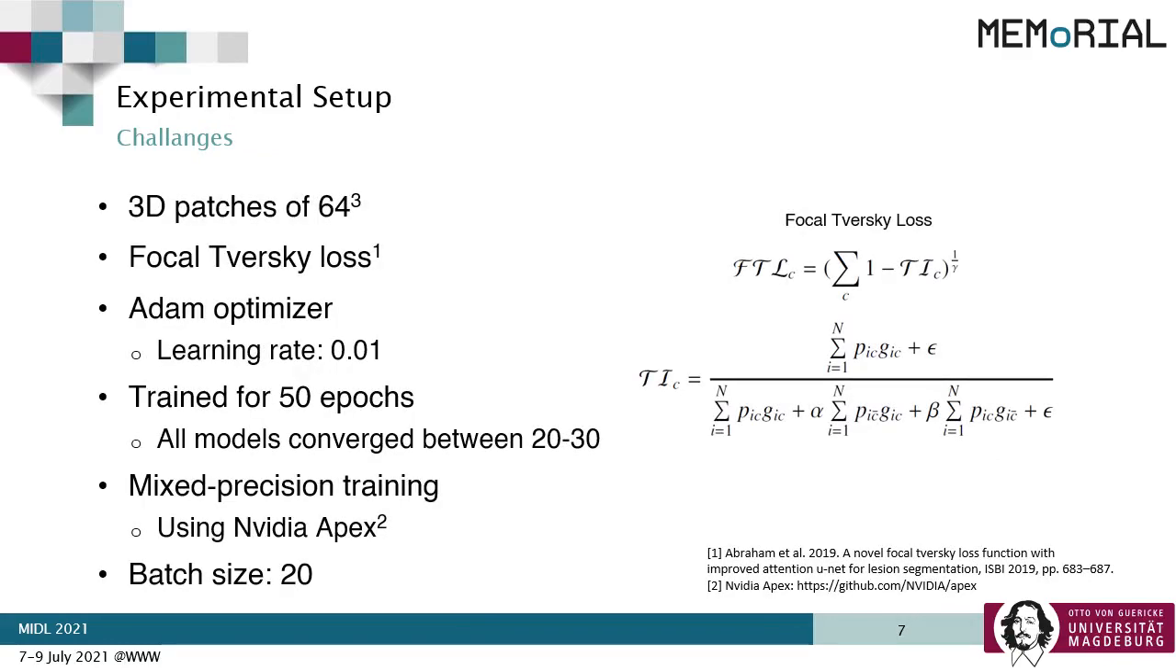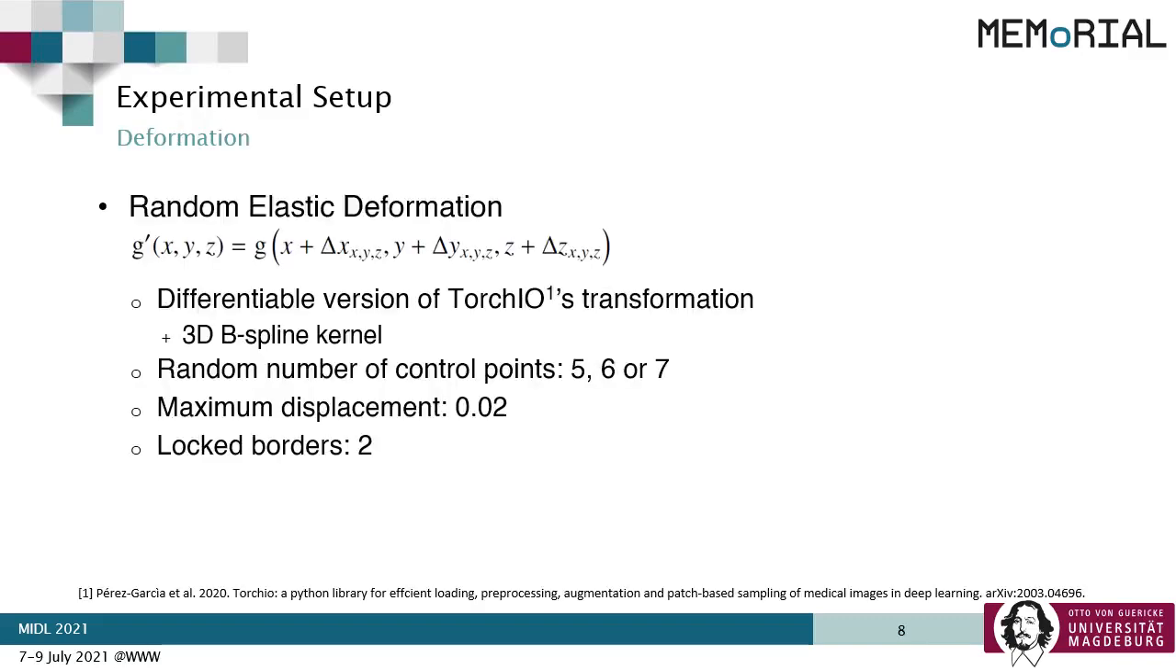The loss was calculated using Focal Tversky loss and was optimized using the Adam optimizer with a learning rate of 0.01 for 50 epochs. Mixed precision training with batch size of 20 was performed using NVIDIA Apex. Now, for applying deformation, a differentiable version of TorchIO's random elastic deformation was created using 3D B-spline kernels with a random number of control points, maximum displacement of 0.02 with 2 locked borders.